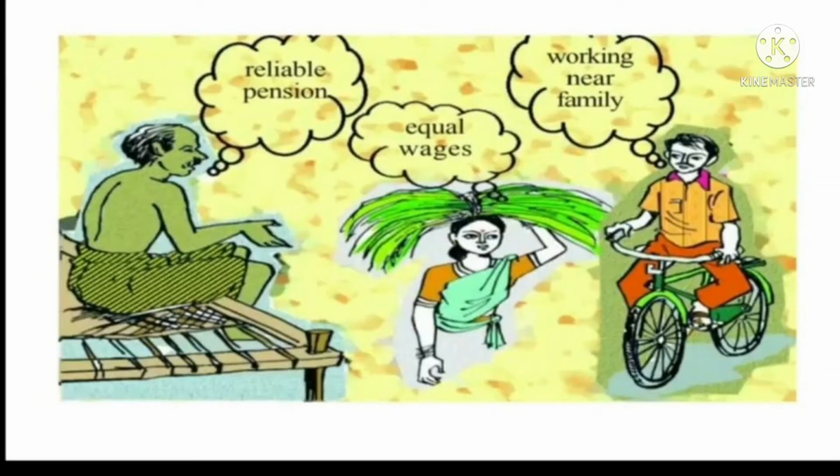See students, here one old man is thinking he wants a reliable pension, a lady farmer wants equal wages with men, and one man is thinking of working near his family. For example, if you get a job in a far off place, you would consider many factors apart from income.